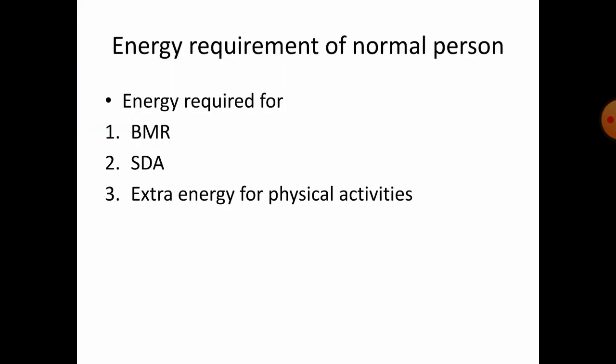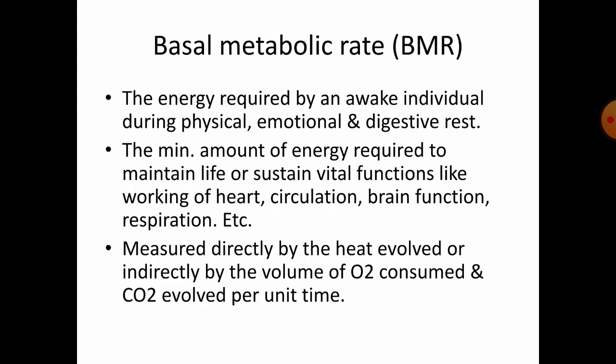Moving on to the topic, energy requirements of a normal person. The energy requirement of a normal person is divided into BMR, SDA and energy required for physical activity. So the first terminology is BMR, basal metabolic rate. It is defined as the energy required by an awake individual during physical, emotional and digestive rest.